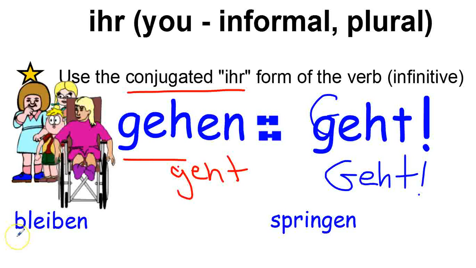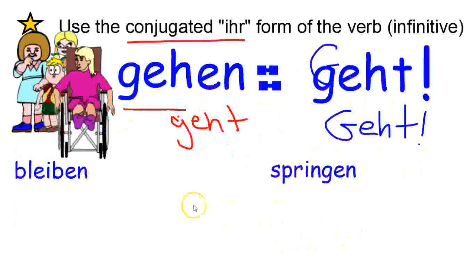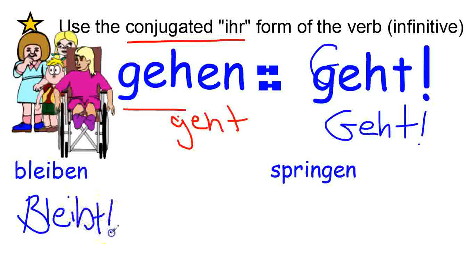So go ahead and try your hand at bleiben. Tell this group of people to stay and tell them to jump. So conjugate for ihr. Ich bleibe, du bleibst, sie, es bleibt, wir bleiben, ihr bleibt. Sie bleiben.